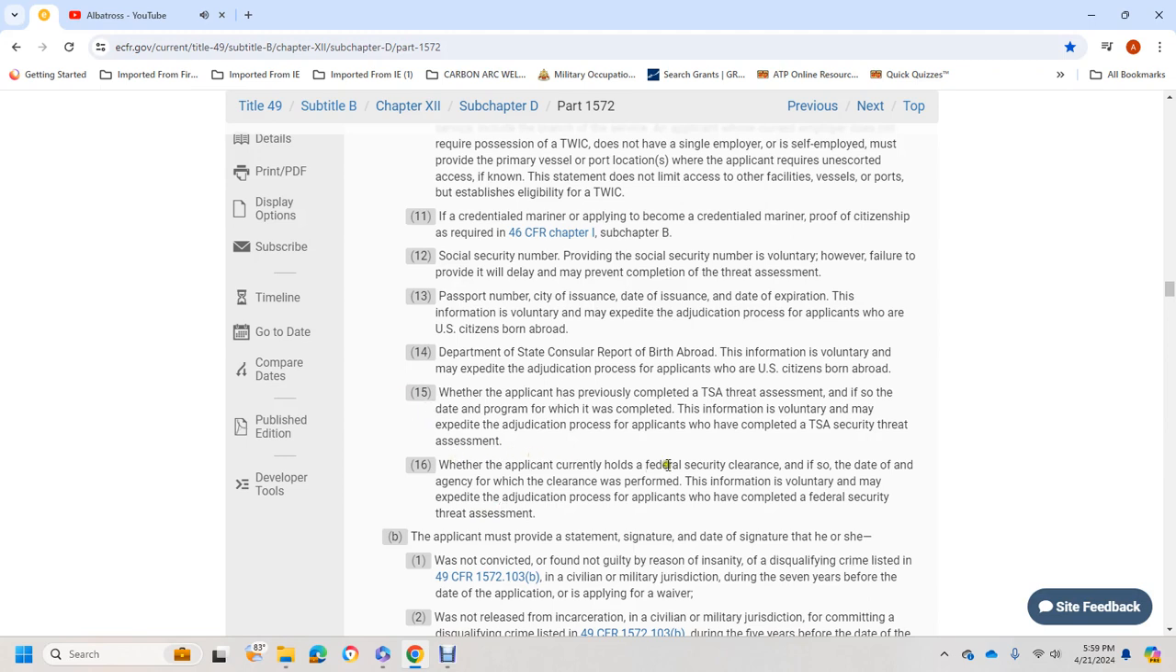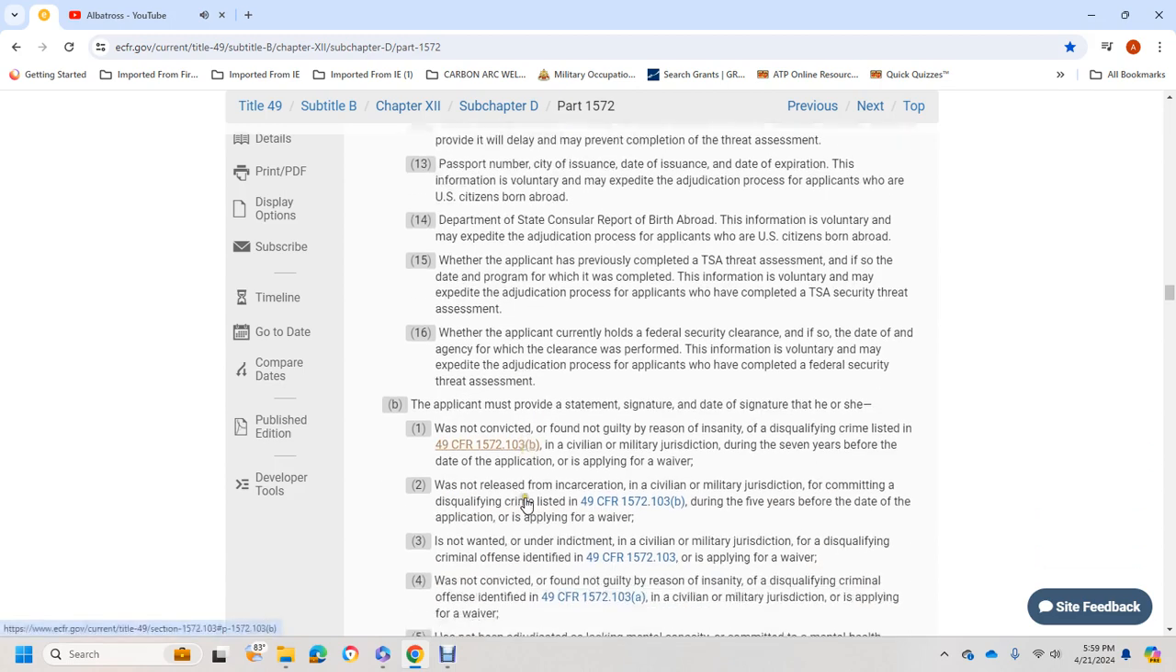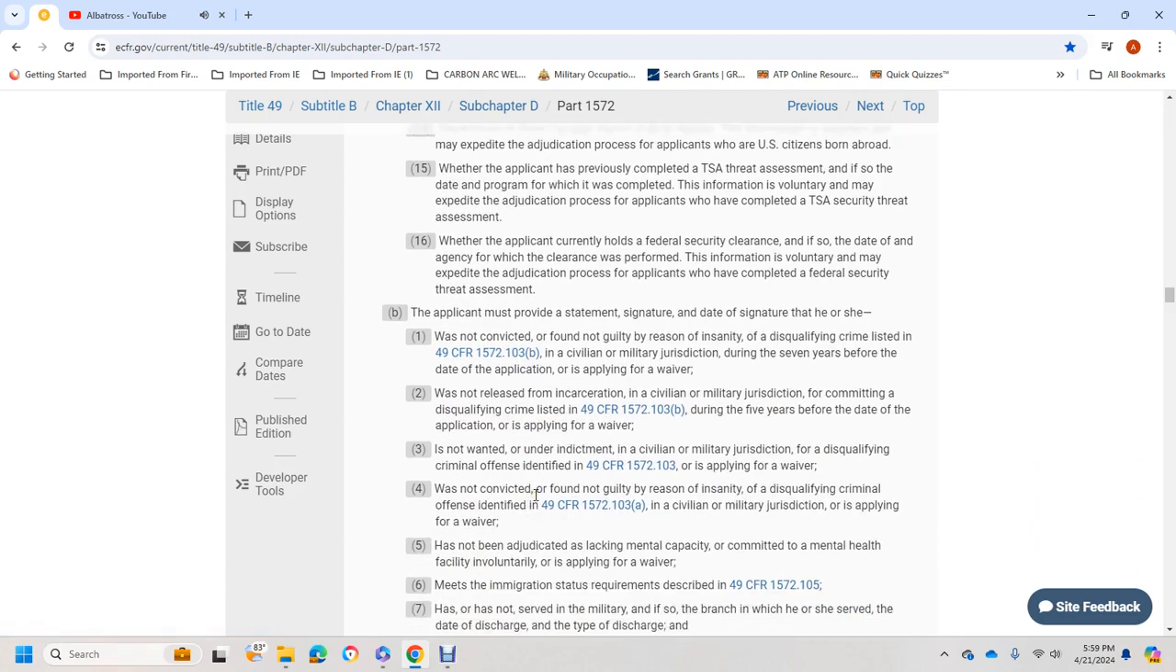16. Whether the applicant currently holds a federal security clearance. If so, the date and the agency that issued the clearance. This information is voluntary but may expedite adjudication when applicants complete the federal security threat assessment. The application provides a statement with a signature and the date of the signature.